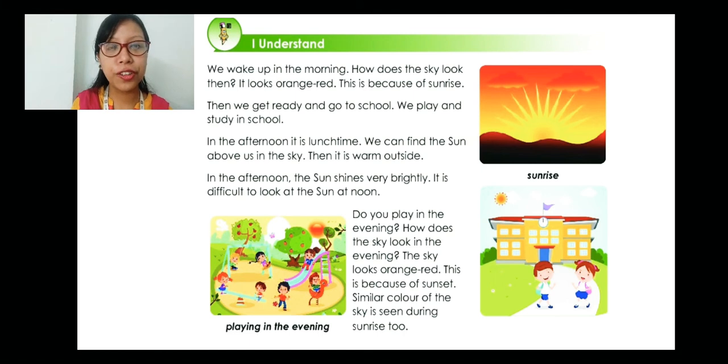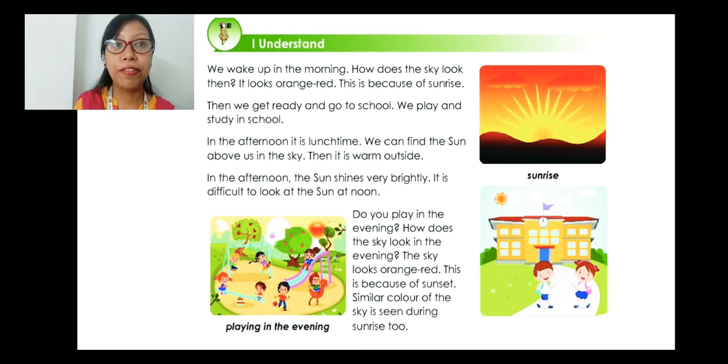And what do you do at school? You play and study in school, right? And then when the school finishes, you come back home and it is afternoon. And in the afternoon, what do you have? You have the lunch time. At lunch time, you eat your lunch.